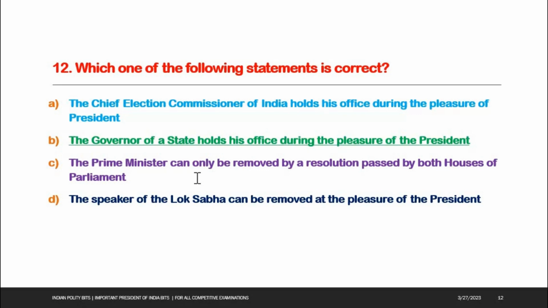When a Lok Sabha passes a no confidence motion against the Council of Ministers, all the ministers have to resign, including those ministers who are from the Rajya Sabha. Next option. The Speaker of the Lok Sabha can be removed at the pleasure of the President. This is also not correct. He is provided with a security of tenure. He can be removed only by a resolution passed by the Lok Sabha by a special majority. So, answer B is the right answer. The governor of a state holds his office during the pleasure of the president.